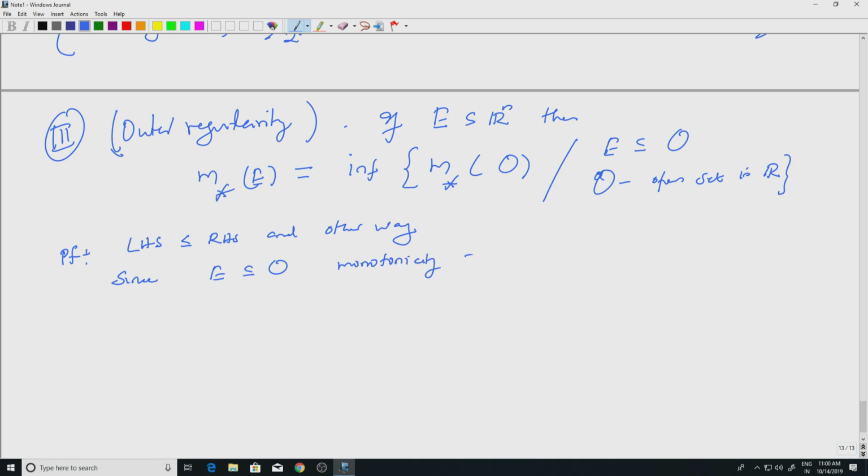monotonicity implies that m star of E is less than or equal to m star of O, open set, right.